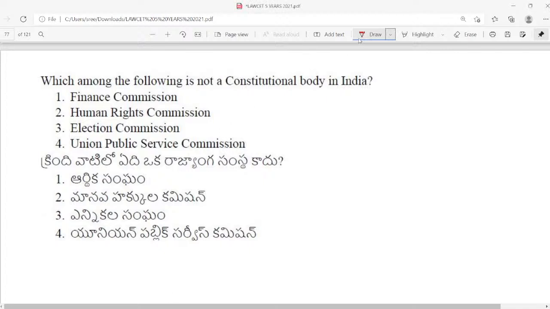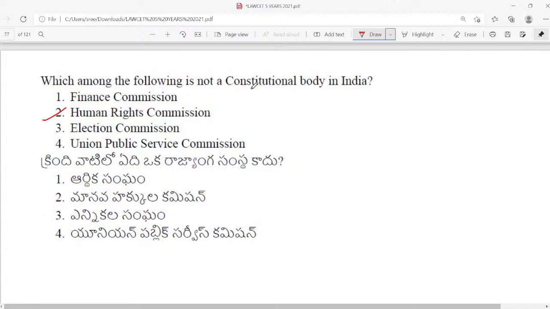Let us directly proceed to the first question of the day, the 76th question in the question paper and the 16th question of our series. Which among the following is not a constitutional body in India? Finance Commission, Human Rights Commission, Election Commission, or Union Public Service Commission. So what is the answer? The answer is Human Rights Commission.